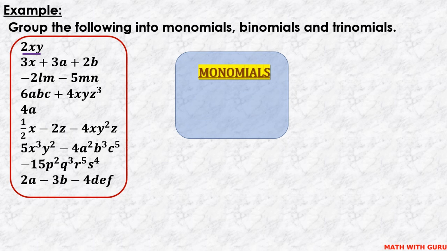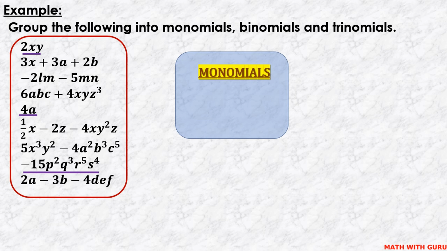The first one is 2xy. This is a monomial. Second one is 4a. Third one is this, minus 15 p squared q cubed r power 5 s power 4. Even though it is a long term, it is a single term.